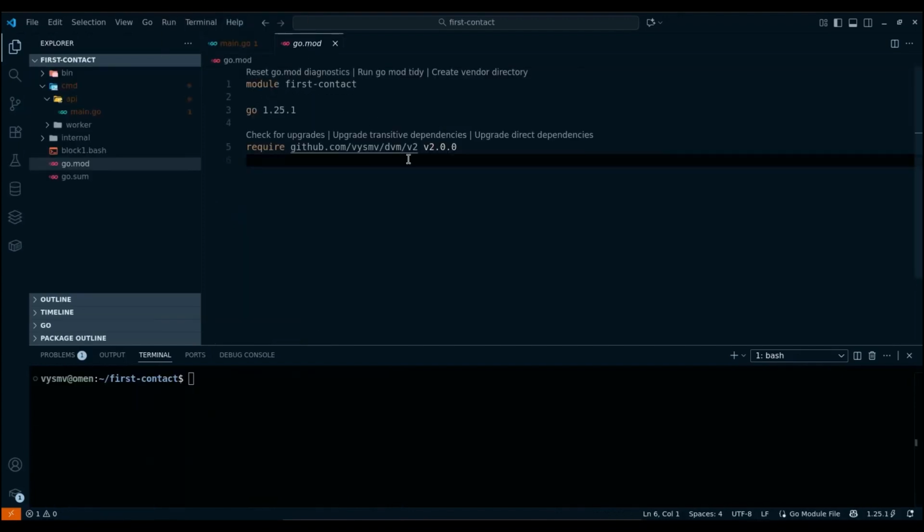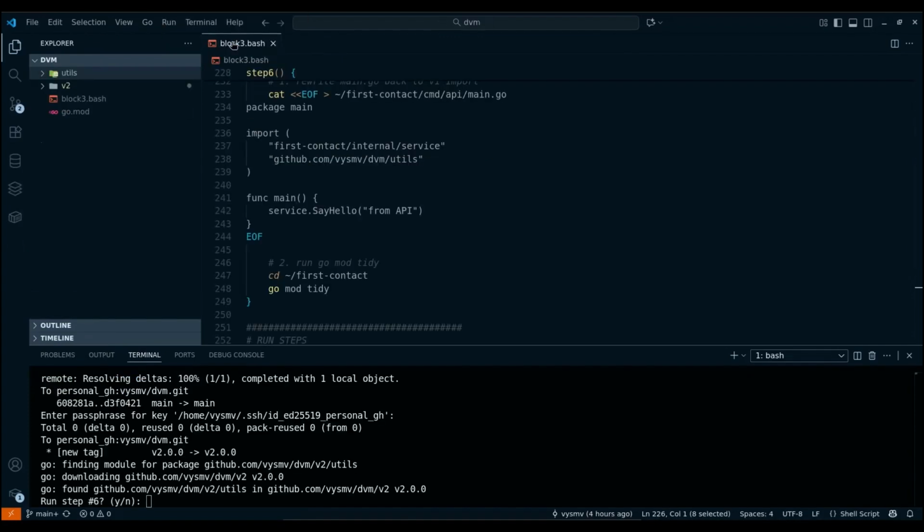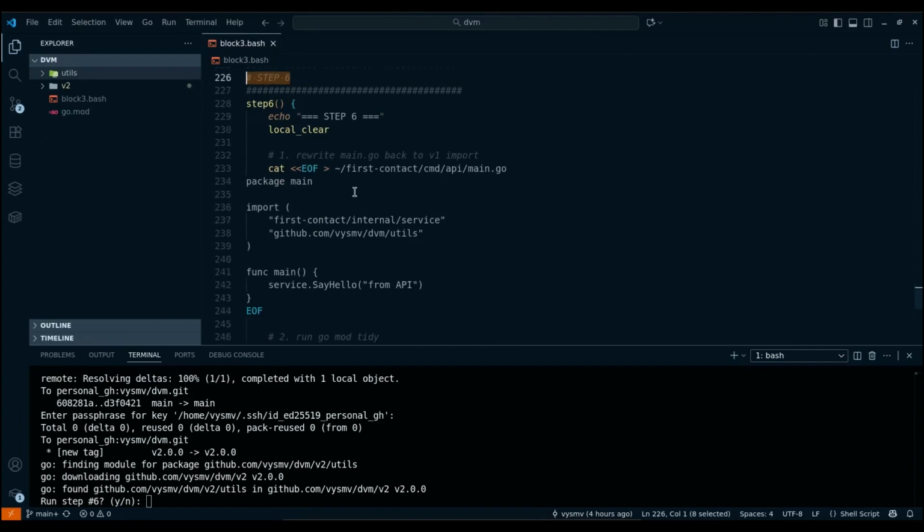Upon completion, we will see that a dependency on the second version has appeared in the go.mod file of the first contact module. This means that we have completed the task at hand. That is, we have created the second version and imported it into the first contact project. This means we can continue. And now for the final, sixth step.